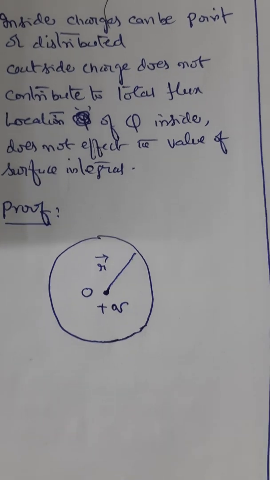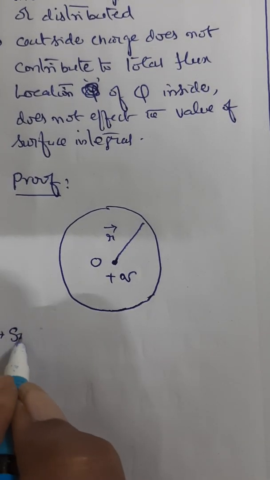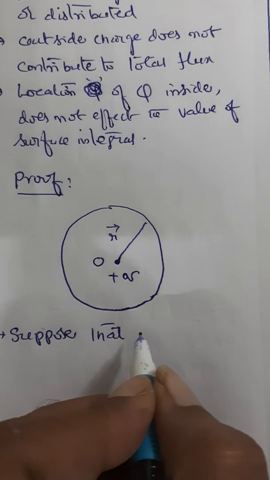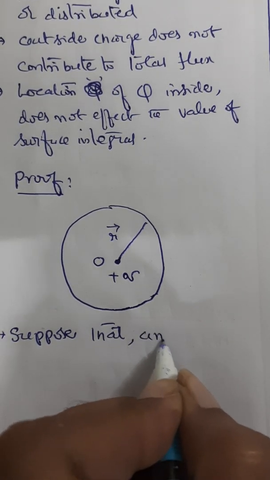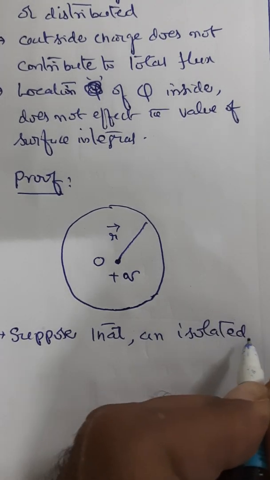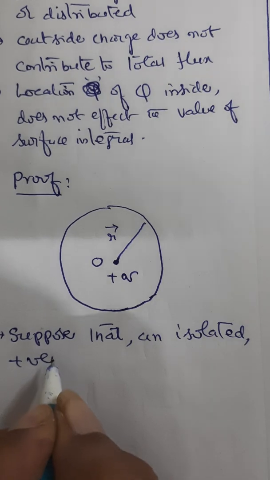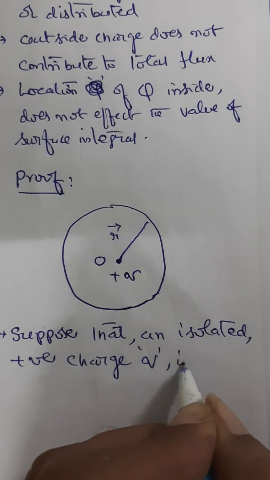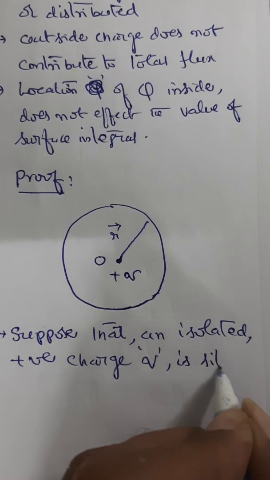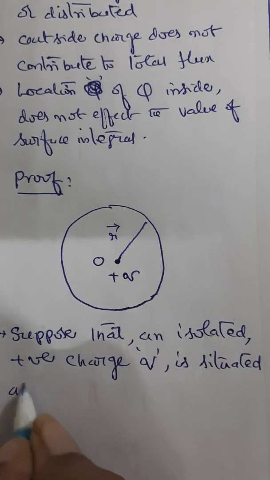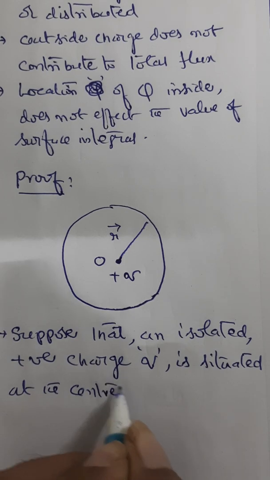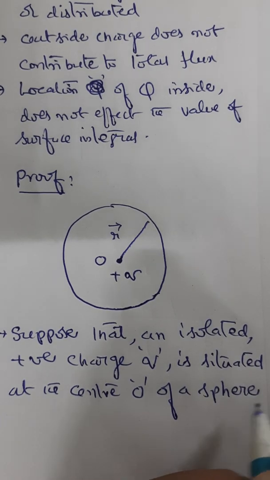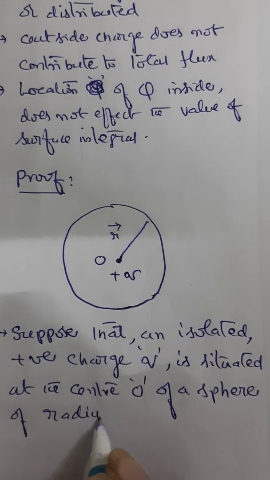So what are we supposing? Suppose that an isolated positive charge Q is situated at the center O of a sphere of radius r.